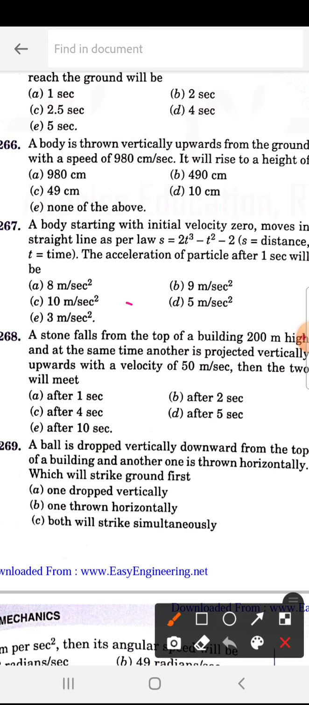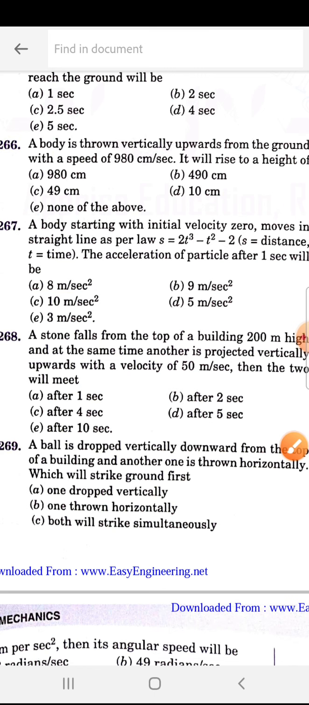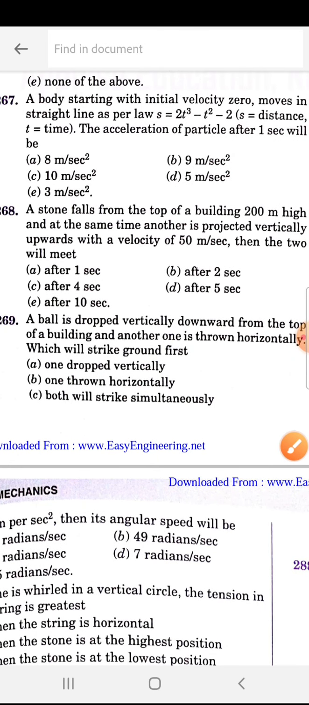267 is C. That is 10 meter per second square. A stone falls from the top of a building 200 meter in height, and at the same time another is projected vertically upward with a velocity of 50 meter per second. Then at what time will they meet? So C, that is after 4 seconds.